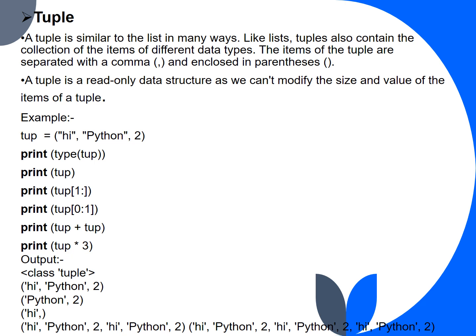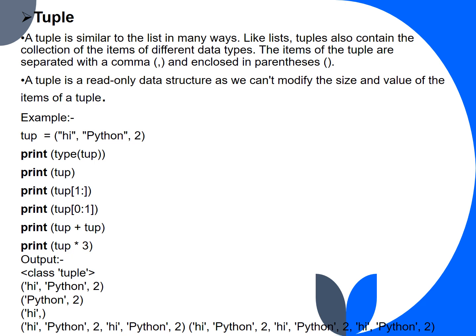Tuple. A tuple is similar to the list in many ways. Like a list, a tuple also contains a collection of items of different data types. The items of the tuple are separated with a comma and enclosed in parentheses. A tuple is a read-only data structure, as we can't modify the size and value of the items of a tuple. For example, here we have a tuple called tup with the values hi, python and 2.